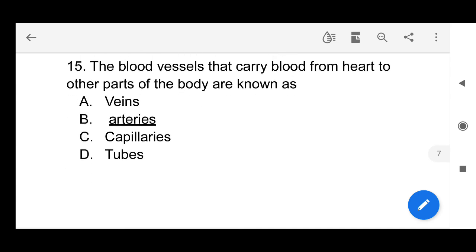Next, the blood vessels that carry blood from the heart to other parts of the body are known as arteries. So see here, vessels carry blood from the heart to other body parts. The walls of the arteries are very thick when compared to capillaries and veins. So veins are those blood vessels which perform the opposite function.